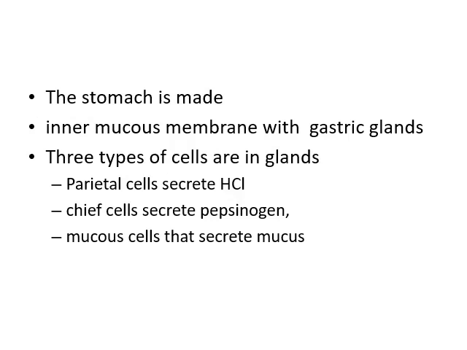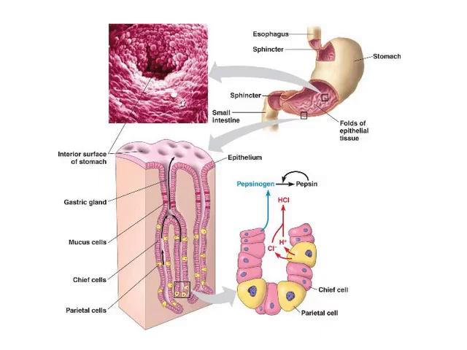The stomach is made up of an inner mucous membrane with gastric glands, and there are three types of cells: parietal cells, chief cells, and mucus cells. Parietal cells secrete HCl, chief cells secrete pepsinogen, and mucus cells secrete mucus. Here is a diagram. So the stomach mucosa.